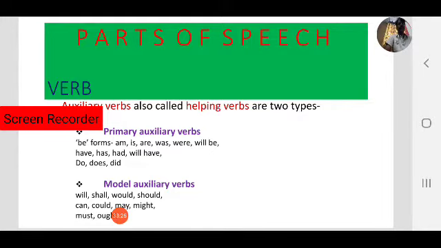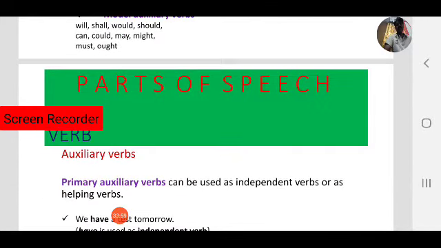In primary helping verbs, all be forms like am, is, are, was, were, will be, and have, has, had, will have, do, does, did come under primary helping verbs. The second type is modal auxiliary verbs. In this group: will, shall, should, can, could, may, might, must, ought. These come under modal auxiliary verbs.